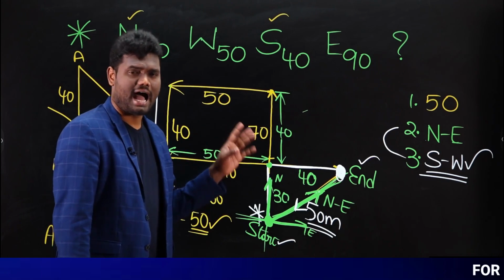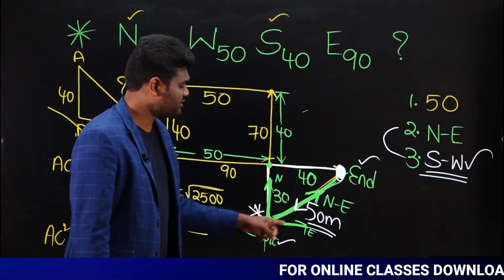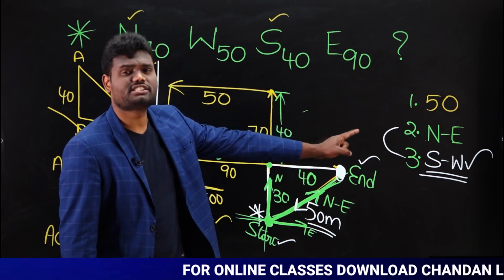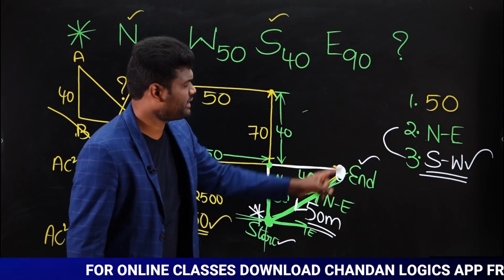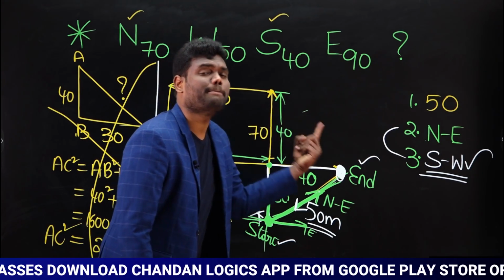So my question answers are: the distance between starting point and ending point is 50 meters. In which direction is he now from the starting point? Northeast direction. In which direction is the starting point from the ending point?